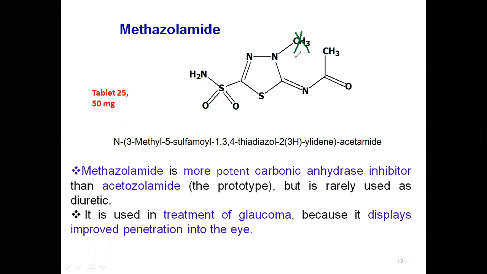When it inhibits the carbonic anhydrase enzyme, fluid will go out, so urine output increases. Next slide we will learn its mechanism. Now, apart from this diuretic effect, the main use of methazolamide is in the treatment of glaucoma. Why? Because it has better penetration in the eye.